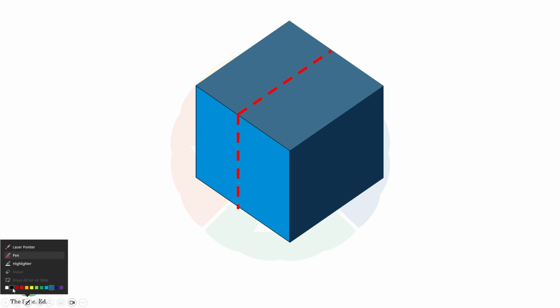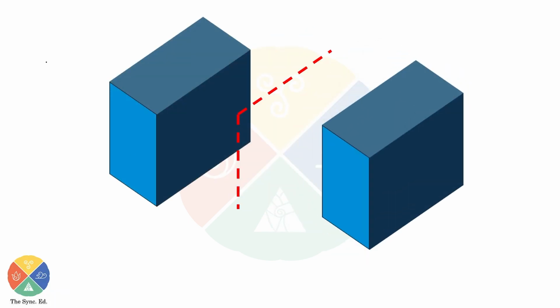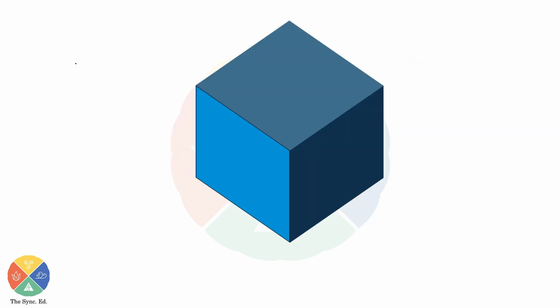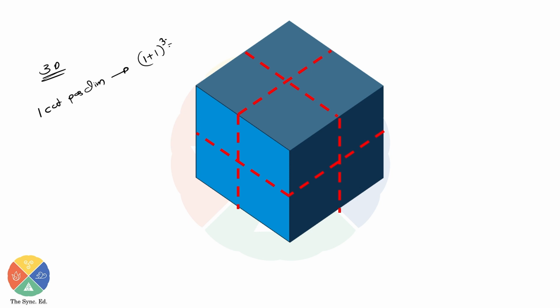So if there is a cube, and I cut it from one dimension, I'm going to get two pieces. Same situation, one cut will give me 1 plus 1, two pieces. But we have multiple dimensions. I can cut it like this, like this, like this. Three dimensions. Therefore, I'm saying one cut per dimension or per side is going to give me 1 plus 1 whole cubed, or 2 cubed, or 8 pieces. The total number of cuts will be, since three dimensions are there, 3 into 1, so 3 cuts.